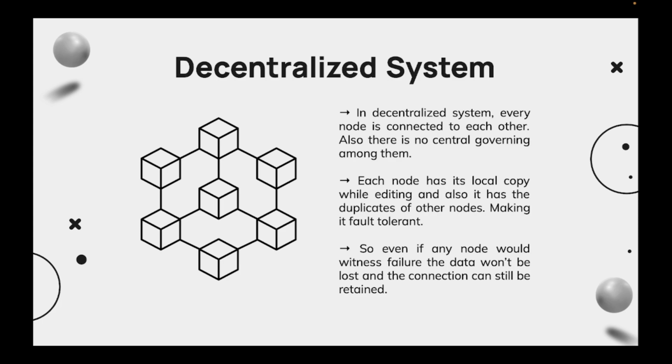In this, every node is connected with each other and there is no central governing body among them. So there is no admin, and each node has its local copy while editing, and it also has duplicates of other nodes, making it fault tolerant. So the issue of single point of failure is now resolved using a decentralized system. Even if any node witnesses failure, the data won't be lost and the connection can still be retained.